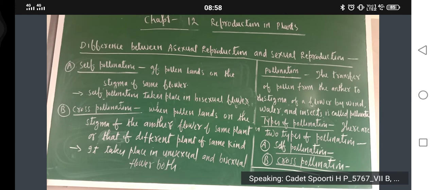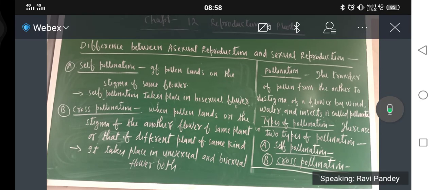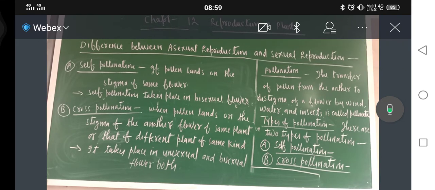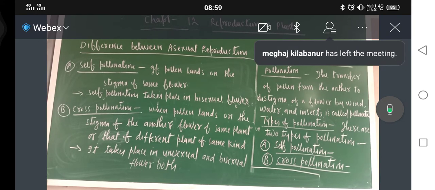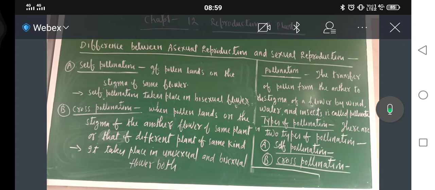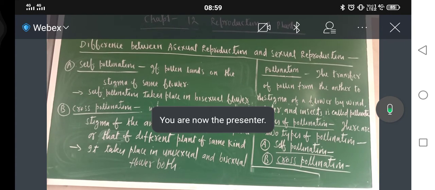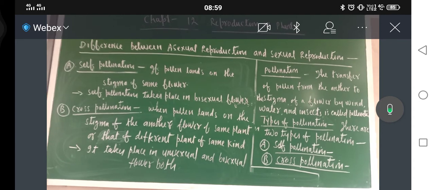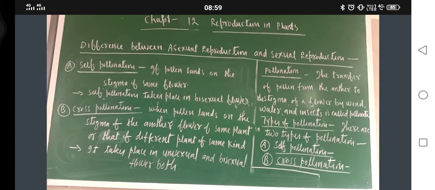So according to me, you can write in this way: transfer of pollen from anther to stigma of same flower. That is why it is called self pollination, because it is occurring within the flower. So it must be bisexual flower. Then only it will be there, na.